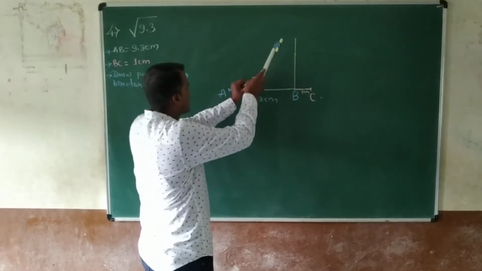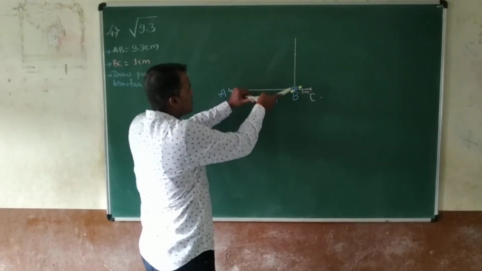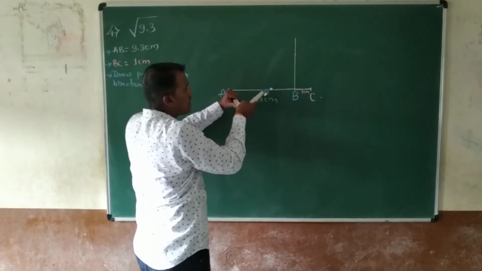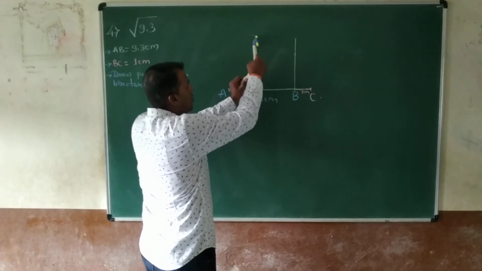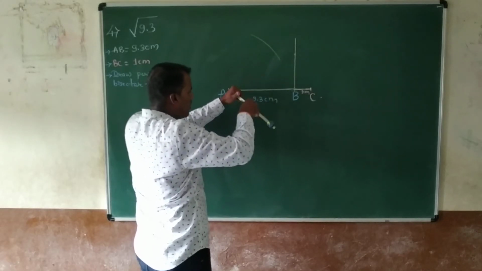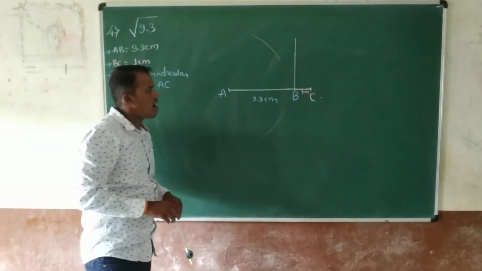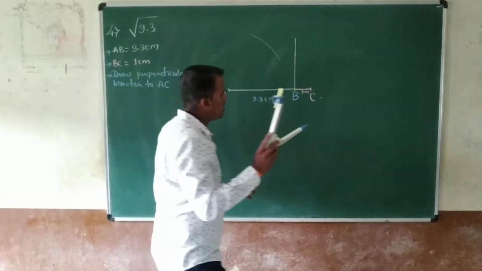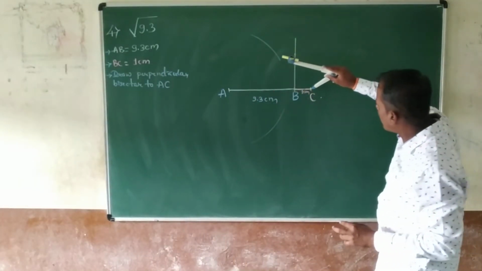More than half of AC. Don't take less than half. Take more than half, and draw an arc above the line AC, and draw another arc below the line AC. Then don't change the length of this divider or compass.